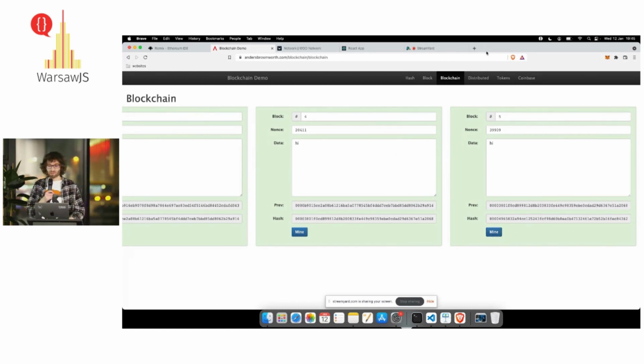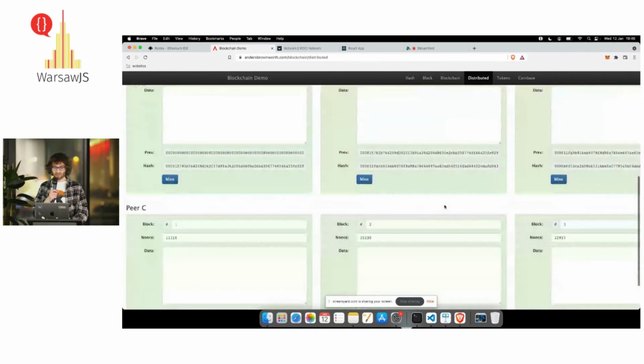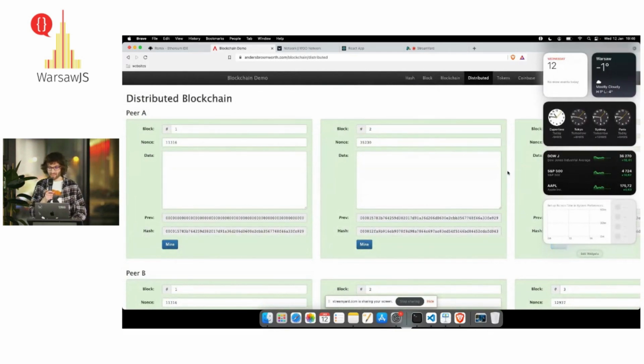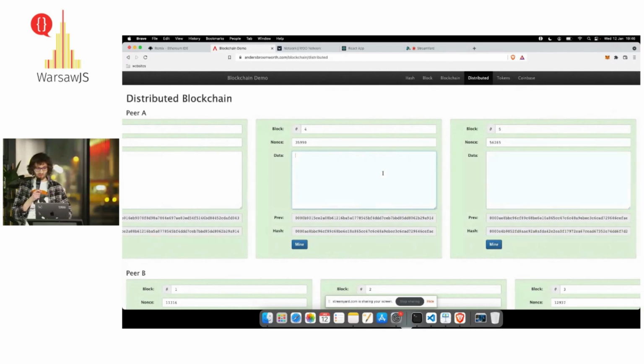But the true power of blockchain is its distributed nature. Like we see here, we have also the blockchain, but we have 3 copies of it, peers A, B, and C. And basically, it means that when someone wants to manipulate the data in a blockchain, which is a big database, public data, a decentralized database,